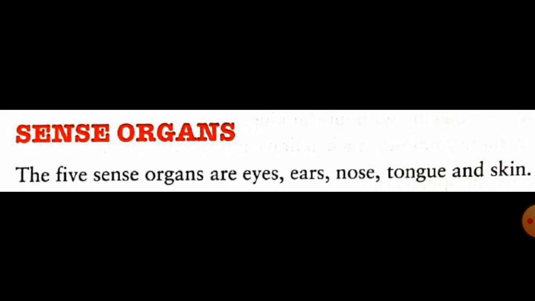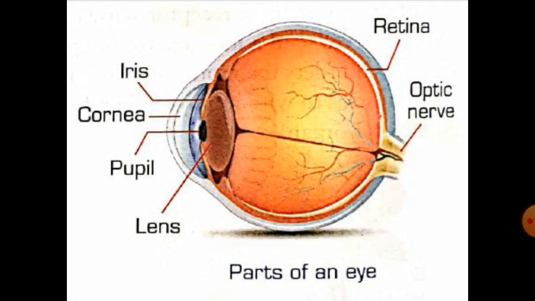Now we will discuss sense organs. From the pre-primary classes you have been studying that we have 5 sense organs: eyes, ears, nose, tongue and skin. In previous classes you studied only the names of the sense organs, but in this class you will learn how they work and what the structures of the sense organs are. In this regard, first we will discuss the eyes.